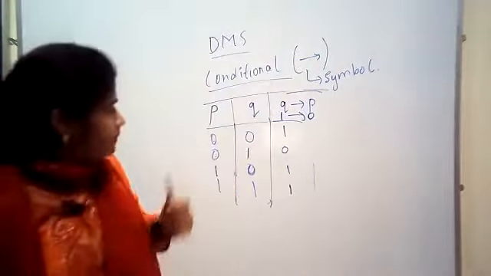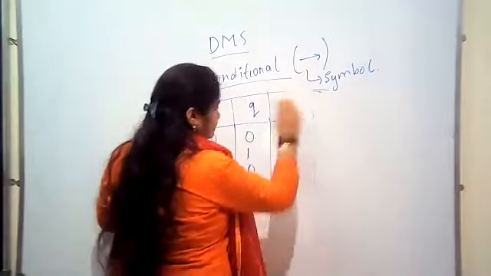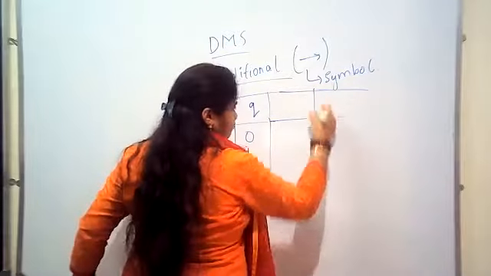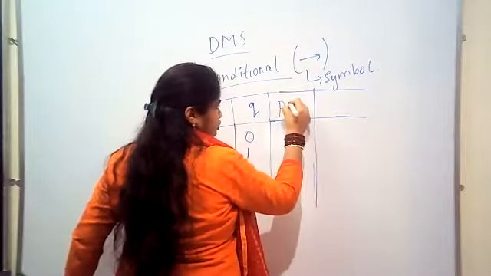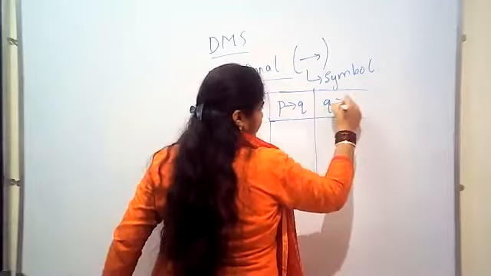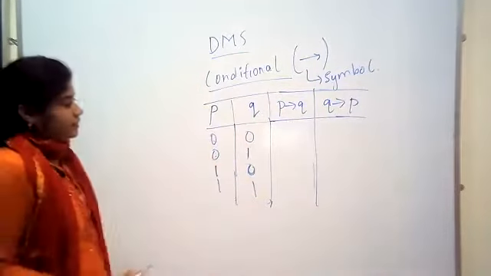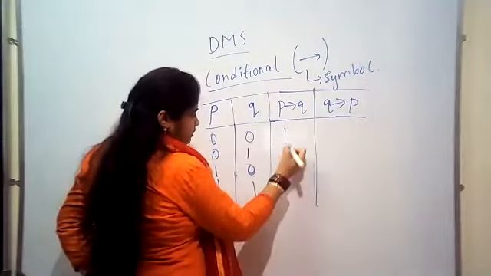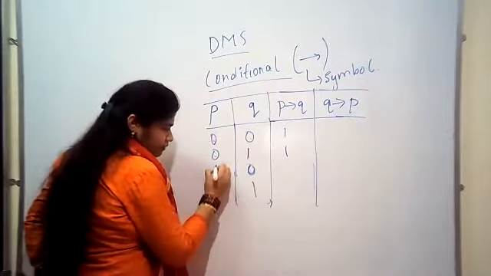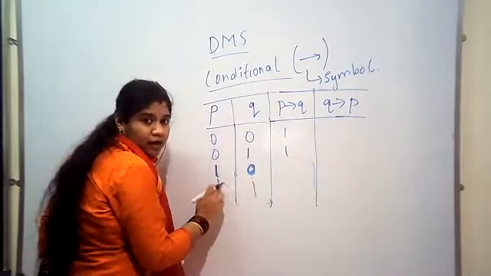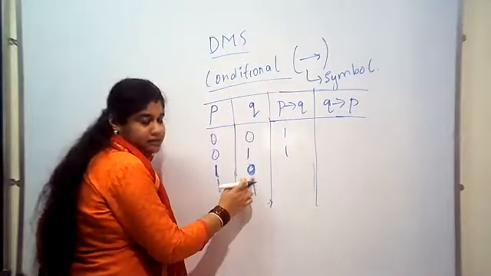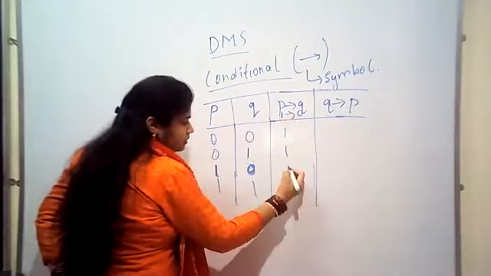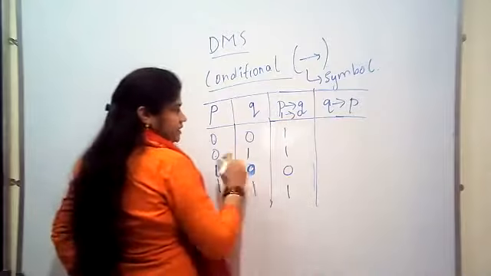Now see here, I'll write the combined of these two. I'll write here P condition Q, Q condition P. Now notice here: 1 1. See here, here I have 1, here I have 0. I think you are following. Here 1, here 0. 1 0. 1 condition 0 will be 0. Whereas here you see here,